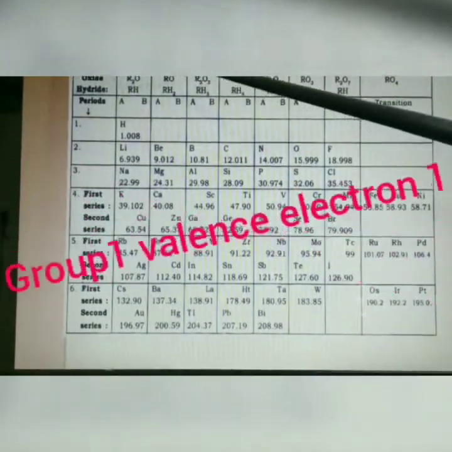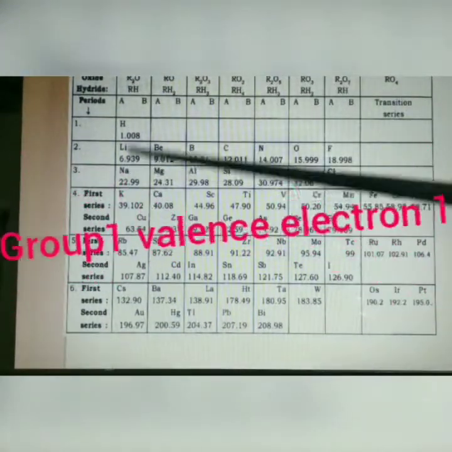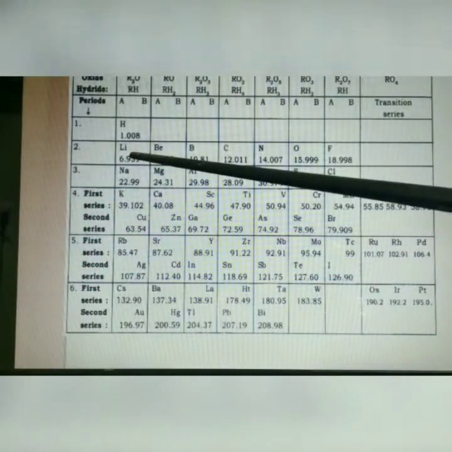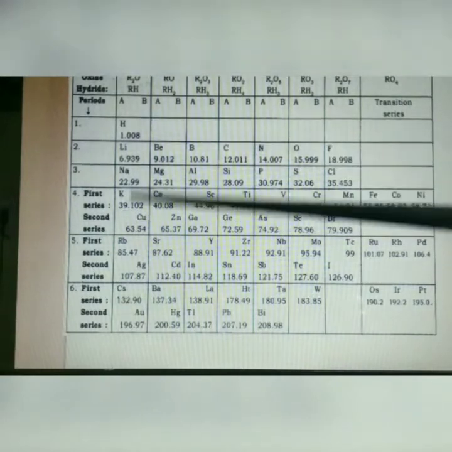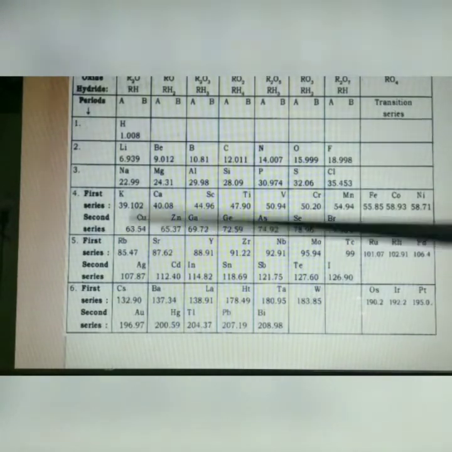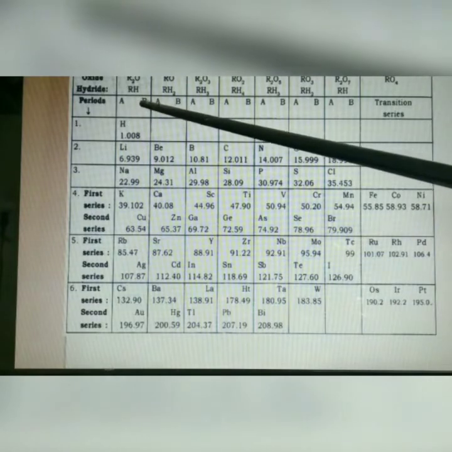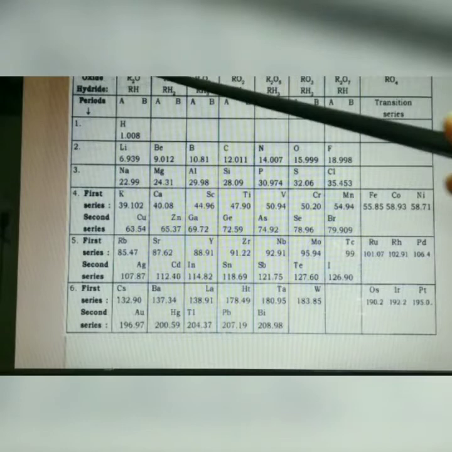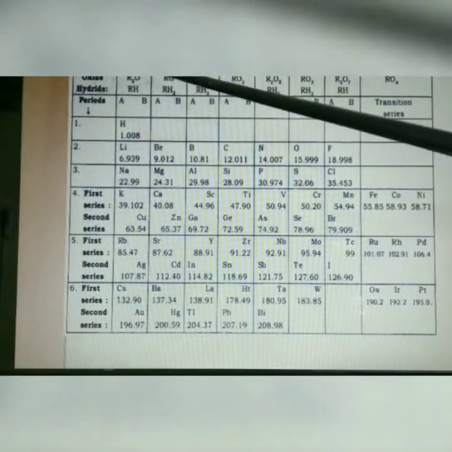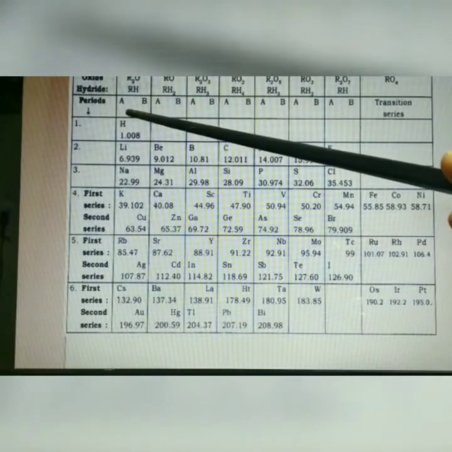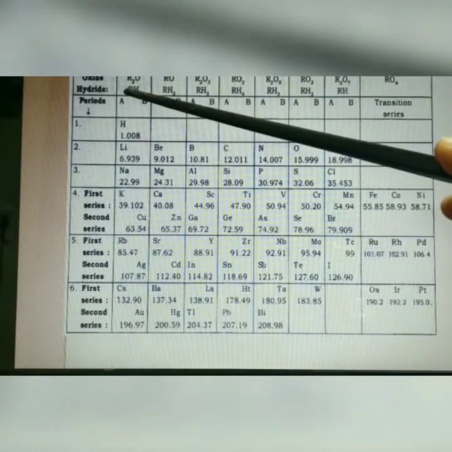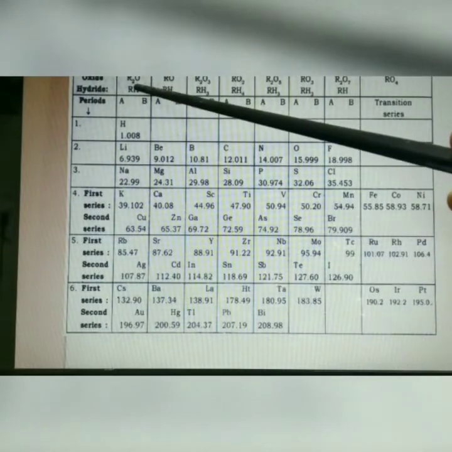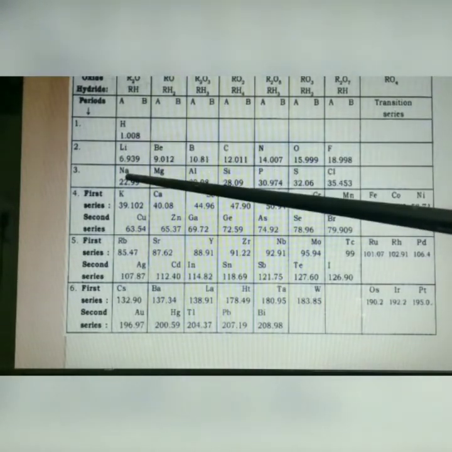So in group 1, the elements have valence electron 1, like hydrogen, lithium, sodium, potassium. They all have a valence electron of 1. When they react with hydrogen, they form hydrides. When they react with oxygen, they form oxides. So the general formula for group 1 is R2O and RH. Here R is considered to be any element of this group 1. It may be hydrogen, lithium, sodium, potassium.